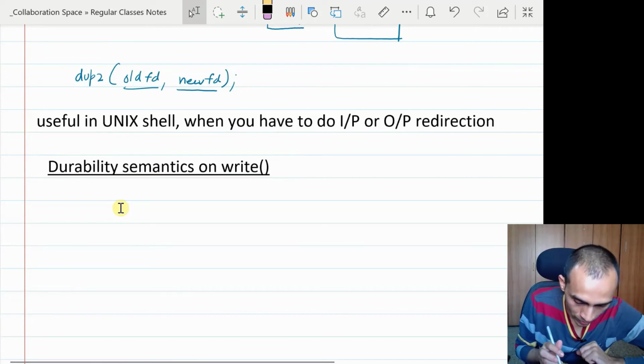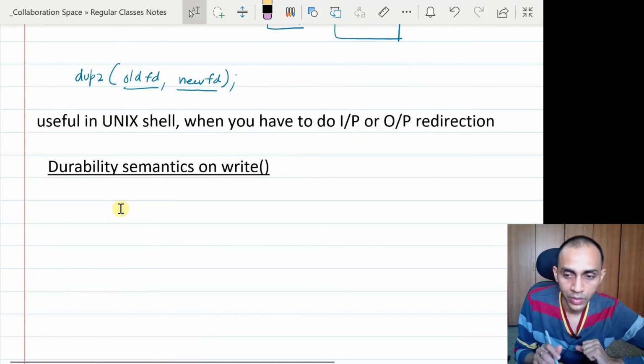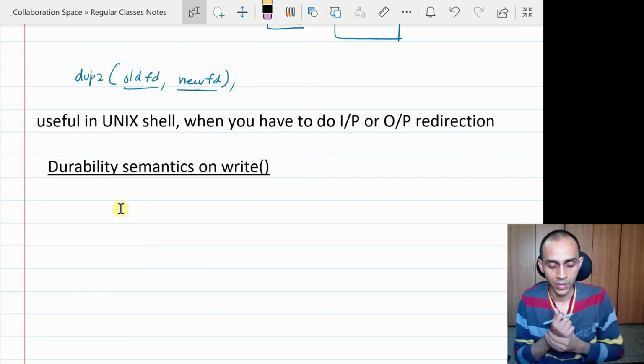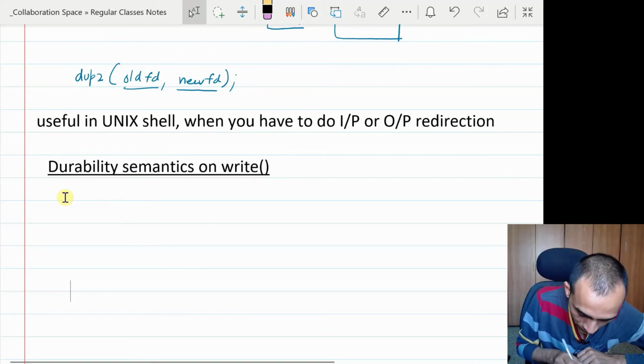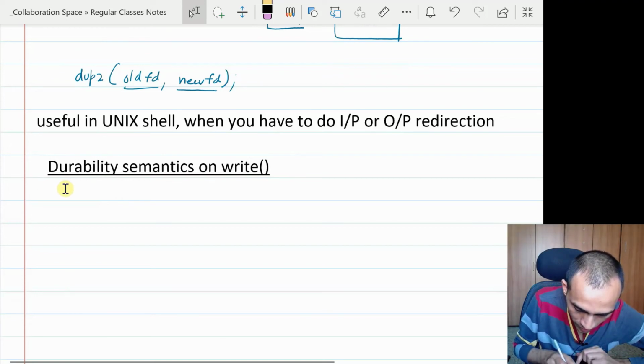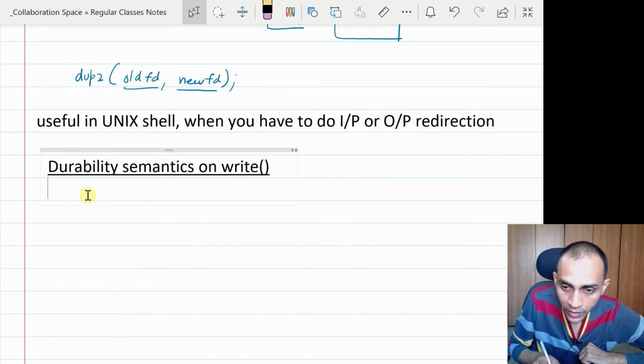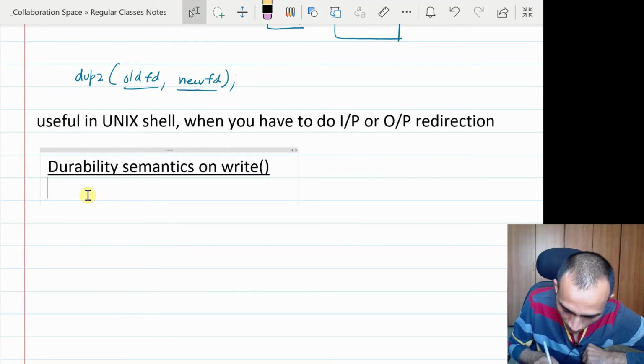Okay, another important thing about this interface is about write. When you do a write operation, there are multiple options for what can happen. When you issue a write system call, exactly when will that data be written to the disk?